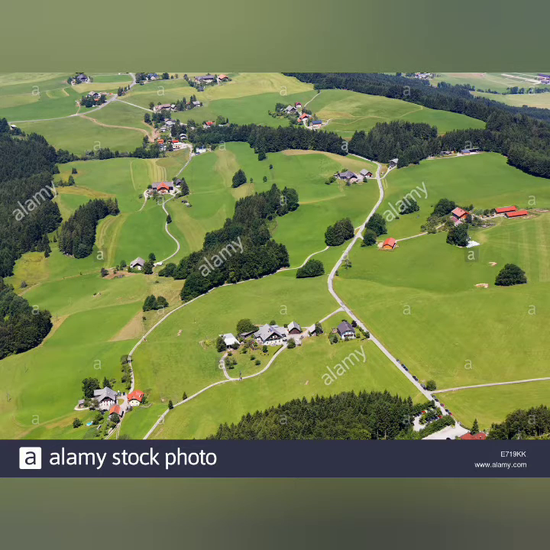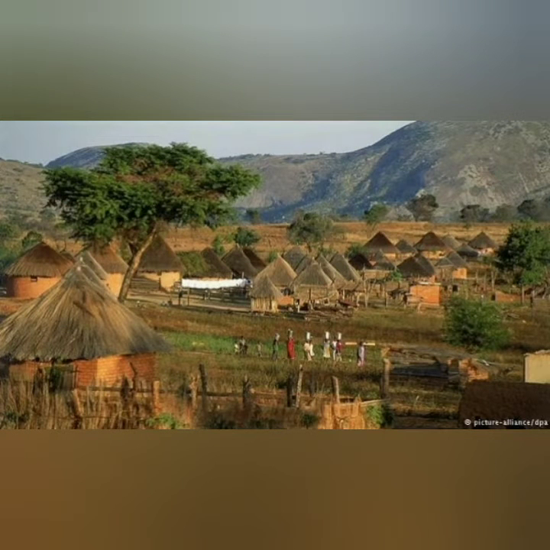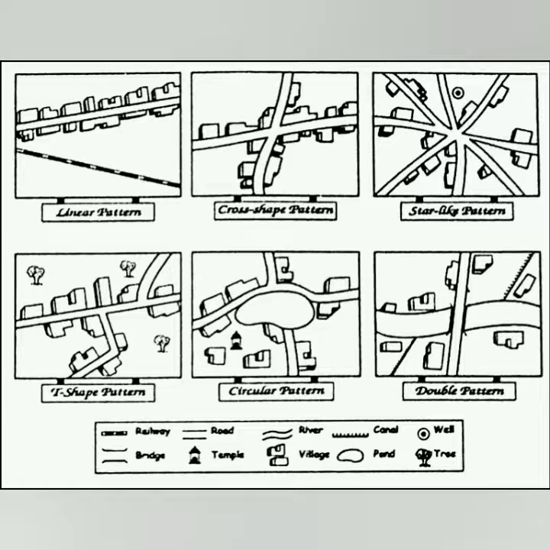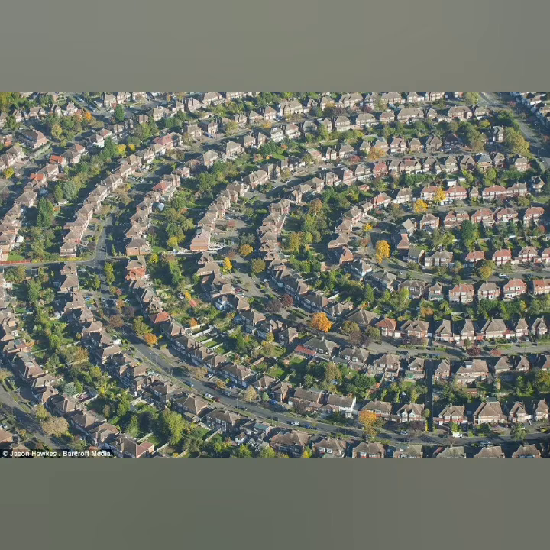Houses built around a central area are known as the circular pattern of settlements. That is, it will be in the form of a circle. Such settlements develop around lakes and tanks. The star-like pattern of settlement develops on sites and places where several roads converge and houses spread out alongside the roads. You can see it's like a triangle shape.